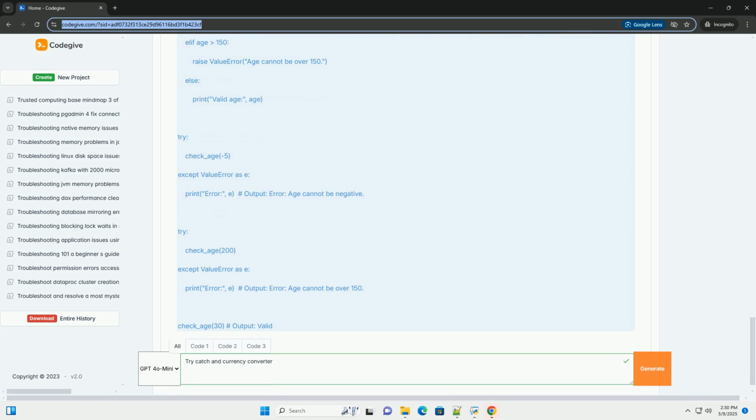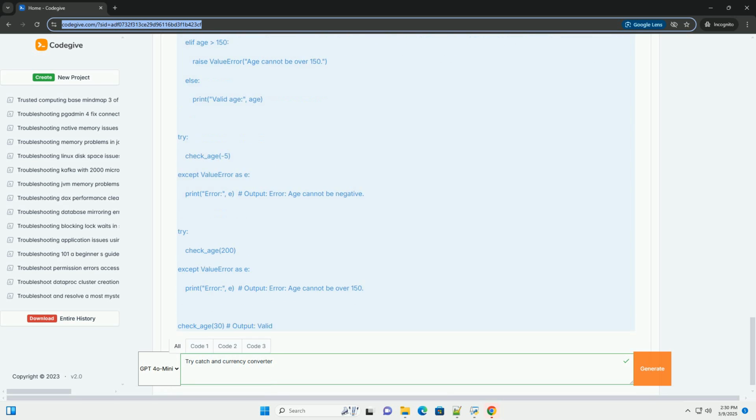Important considerations. API limits: be aware of the usage limits of the exchange rate API you choose. Free APIs often have rate limits, the number of requests you can make per minute or per day. If you exceed the rate limit, you'll get an error. Data accuracy: the accuracy of the exchange rates depends on the API you use. No API is perfectly accurate, so the results should be considered estimates.